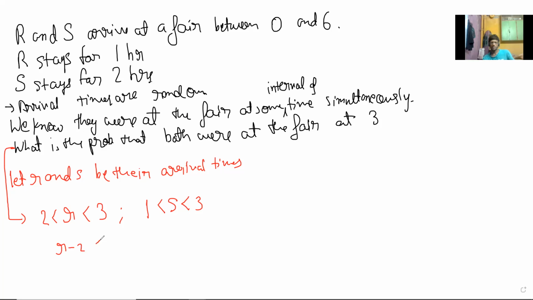R minus 2 is less than S, is less than R minus 1.